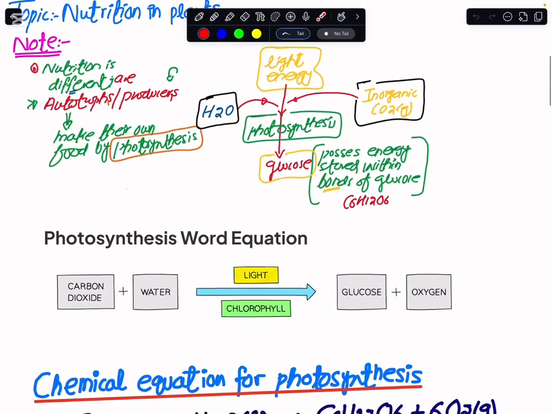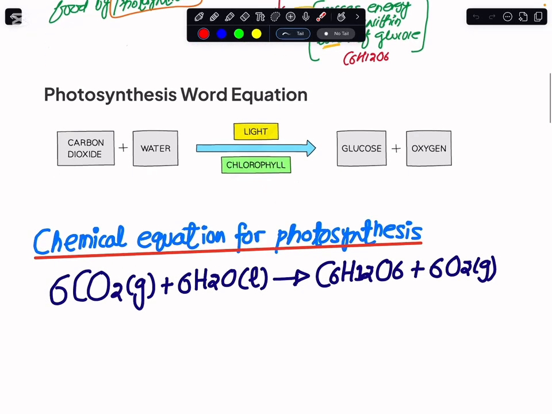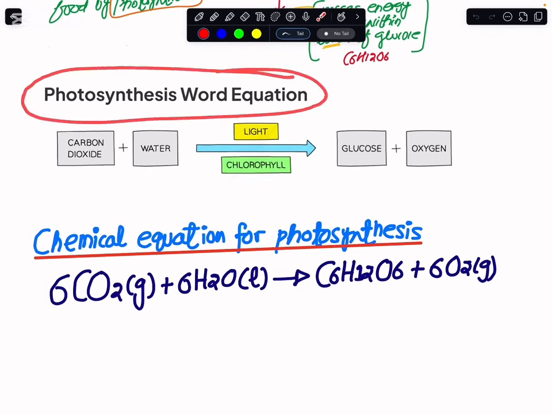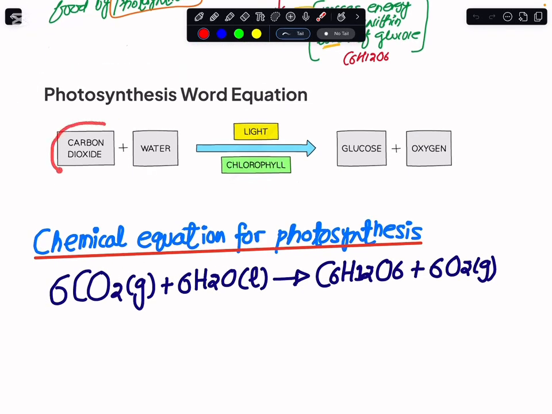If I were to take you quickly through the word equation of photosynthesis, I would require carbon dioxide, I would combine it with water, then the chlorophyll available within the chloroplasts of the plants absorbs the light energy, and by that they make glucose, and then they make oxygen gas out of it.